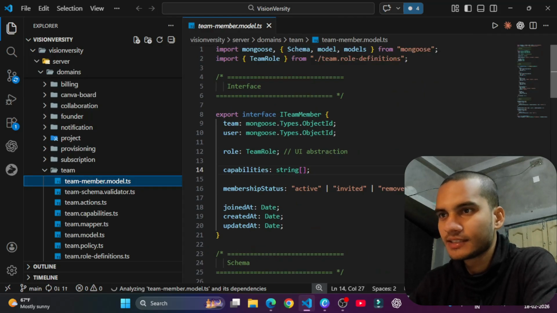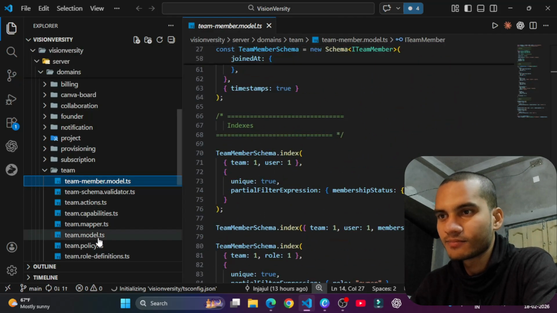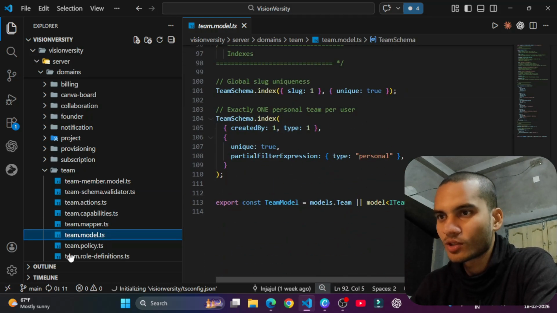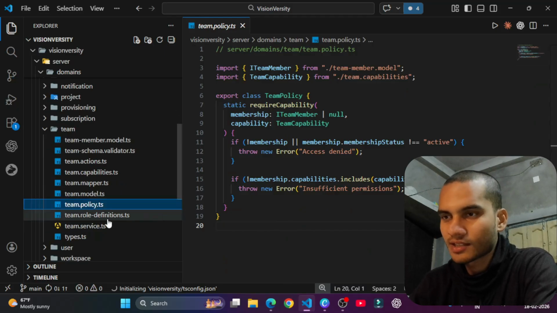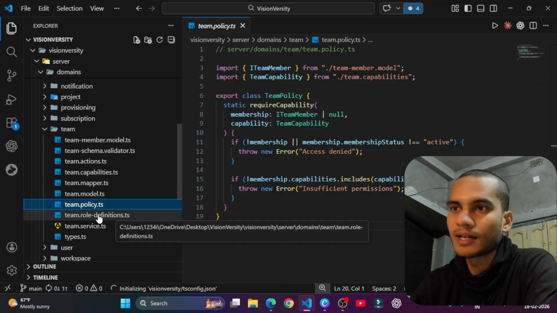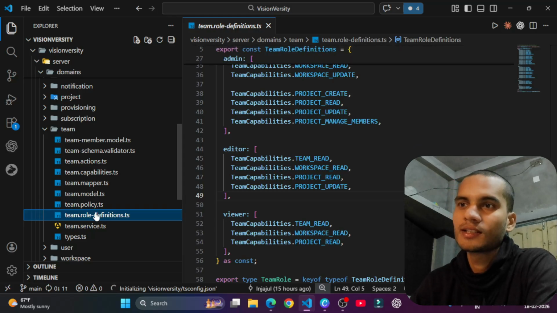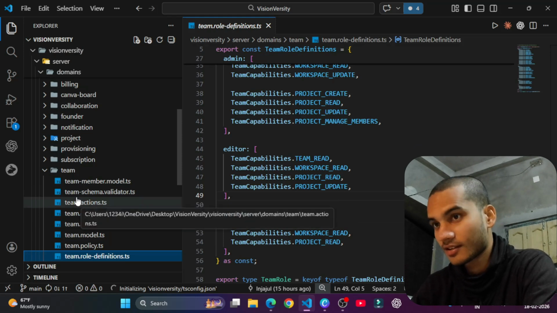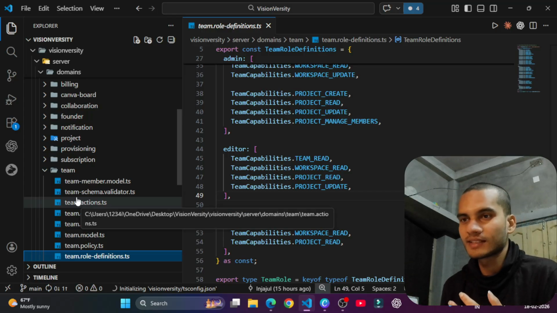So this is my team member model. Okay, this is my team model, and this is the team policy, right? So guys, you can understand how a big company structures their folders. If you follow me, you learn a lot of things. I can teach you how to structure your folders, your mindset, everything.